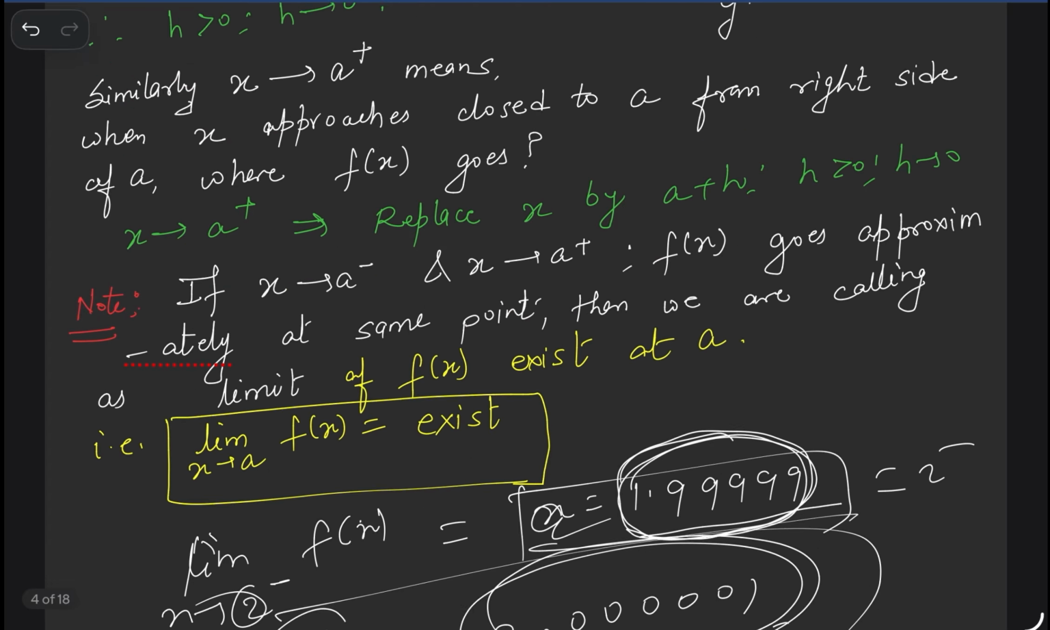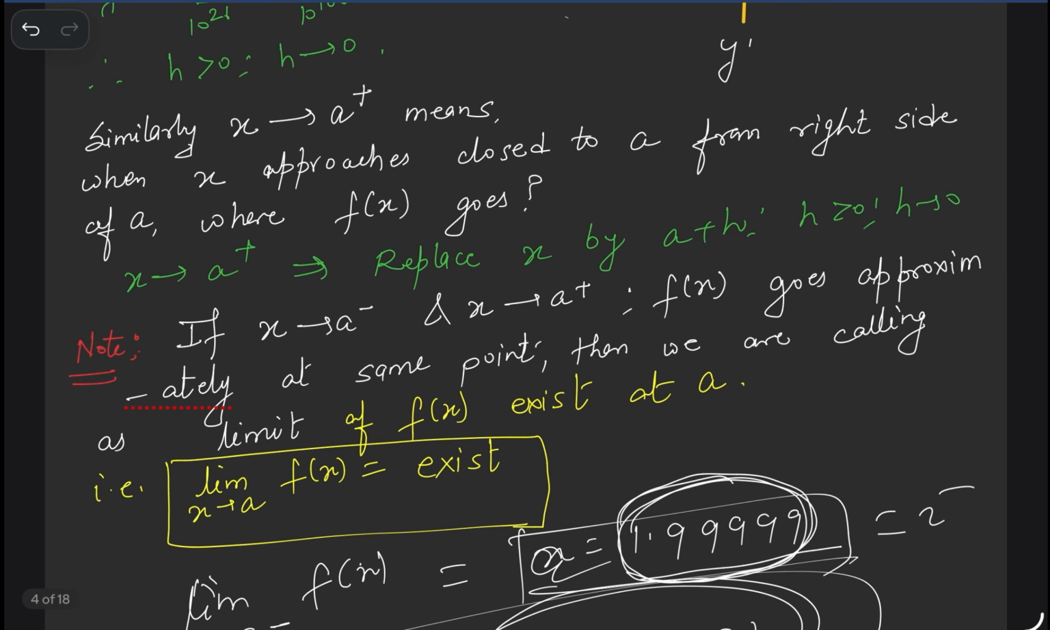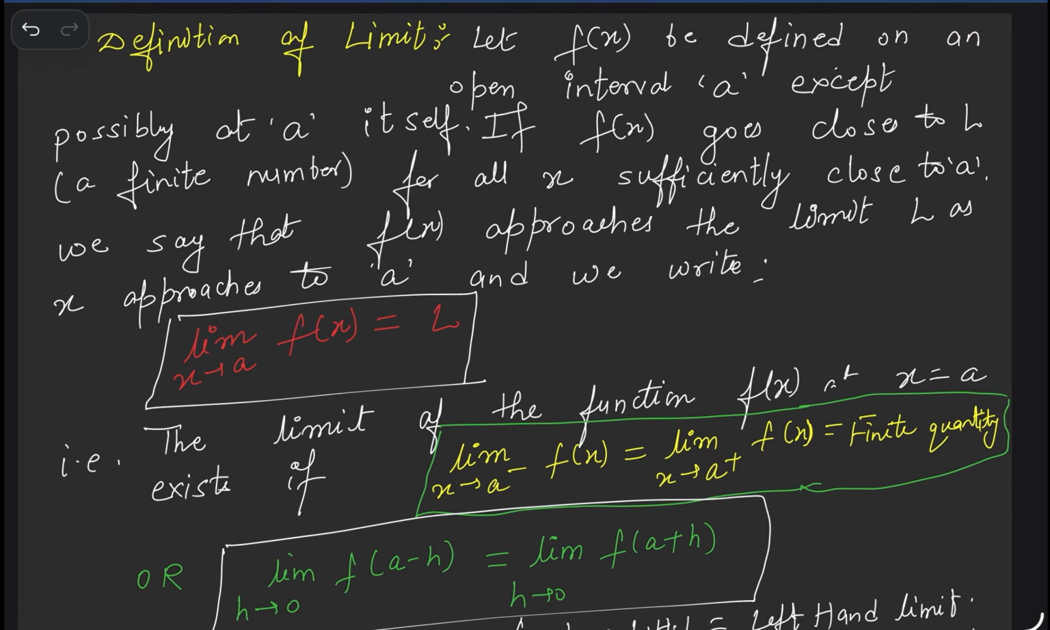अब आइए देखते हैं इसमें क्या कर रहे हैं. Note क्या है? If x tends to a minus and x tends to a plus, f of x goes approximately to the same point. Whatever I said, same thing I already noted here for your notes. Similarly, x tends to a means where x approaches a, whatever we already discussed. If x tends to a minus and a plus, f of x goes approximately to the same point, then we call it the limit of f of x exists at a, and limit x tends to a f of x exists. Which means from the right hand side and left hand side, if going approximately to the same point, we call the limit of f of x exists.